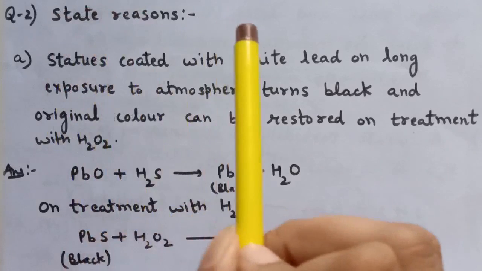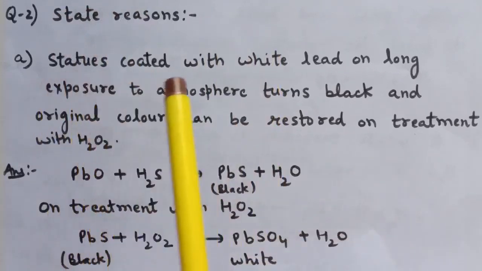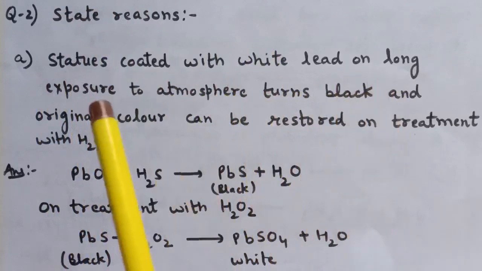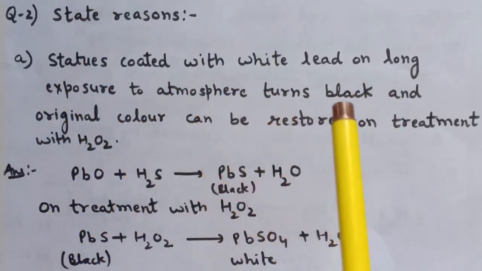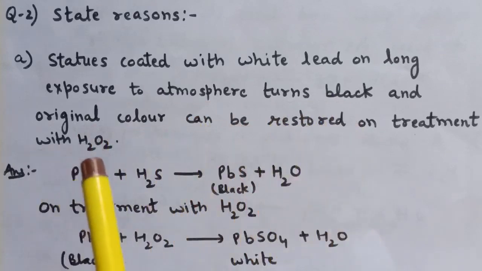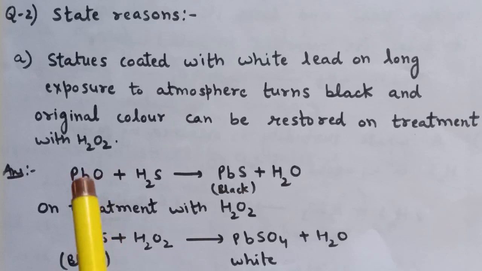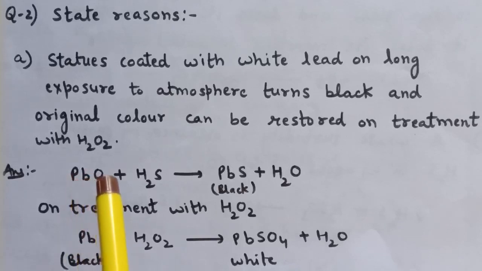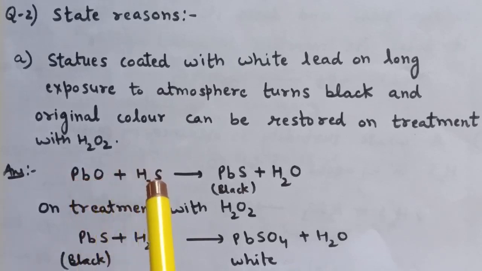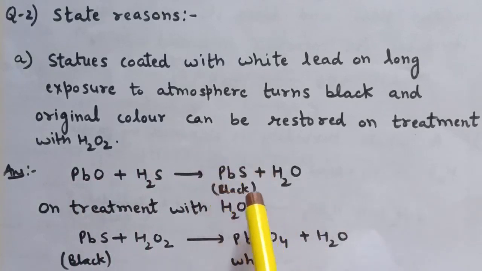Question number 2 is state reasons for the following statements. First is A part: statues coated with white lead on long exposure to atmosphere turn black, and original color can be restored on treatment with H2O2. Now what happens? Statues contain lead oxide, so when they come in contact with H2S, lead sulfide is formed, which is black in color.